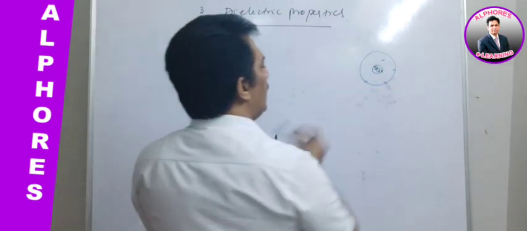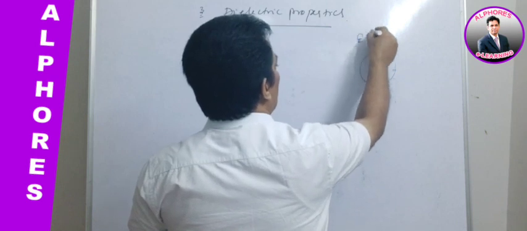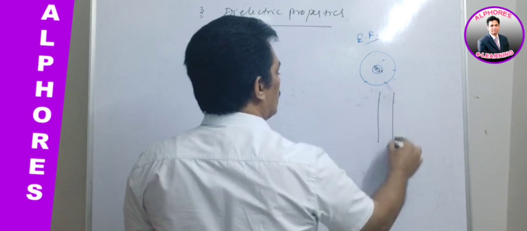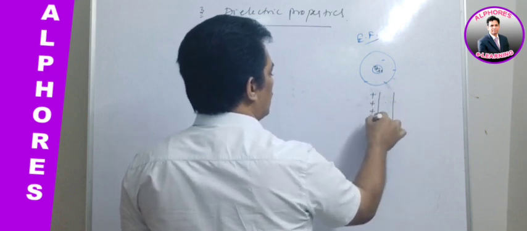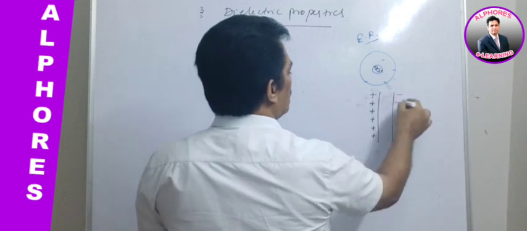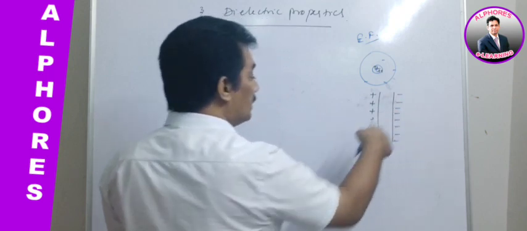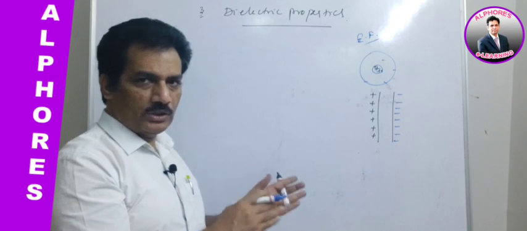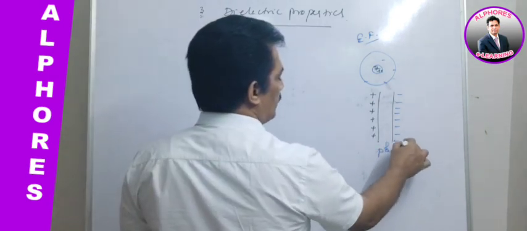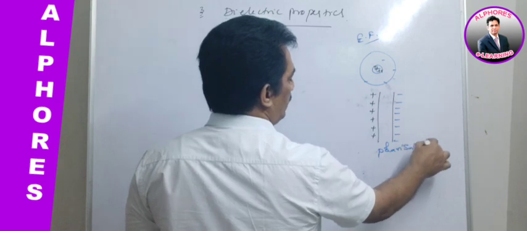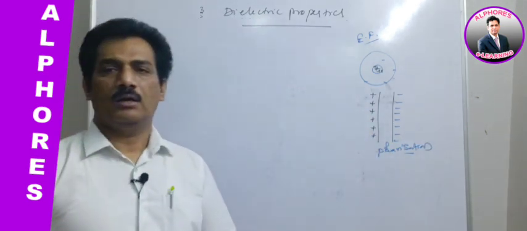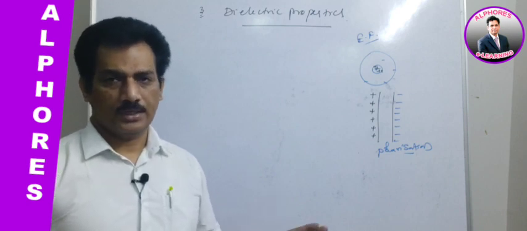Clear? Now, when we apply an electric field, the positive charge, that is the nuclei, will come to one side and the opposite charge electrons to the other side. When positive and negative poles develop like this, it is nothing but polarization. This polarization happens in the presence of an external electric field or external potential. Clear?